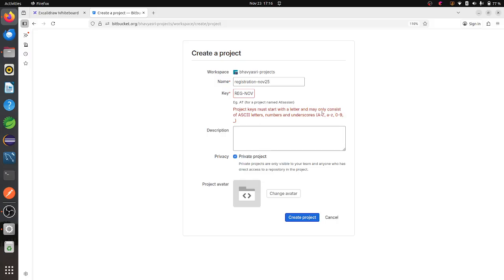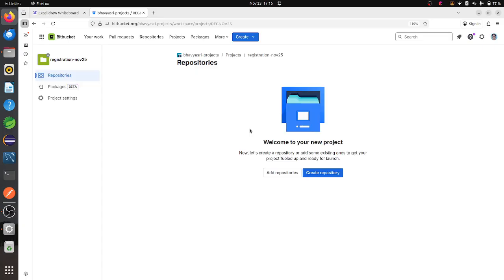The key must start with a letter and consist of ASCII characters. Let me remove this. Here I'll do November. It is automatically taking capitals only. Again, I'll click on this. It is not taking any special characters, and it will take everything as capitals only. Even if you enter smaller case, it will take capitals only.